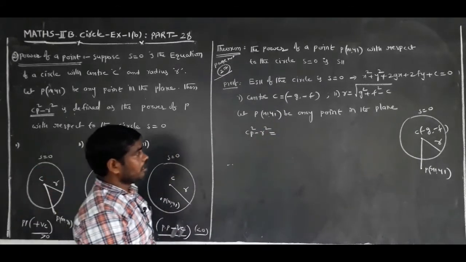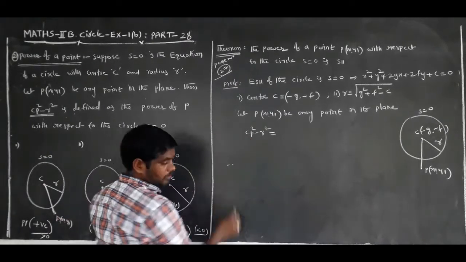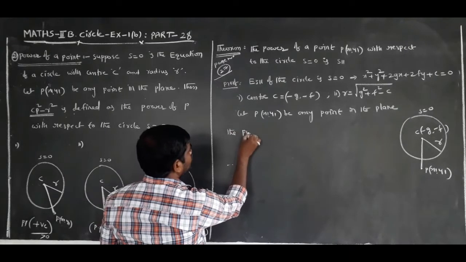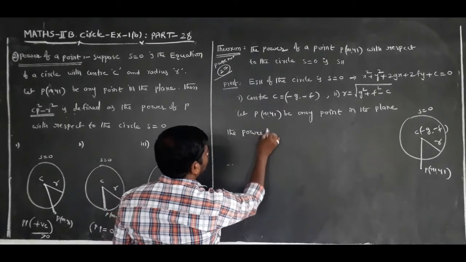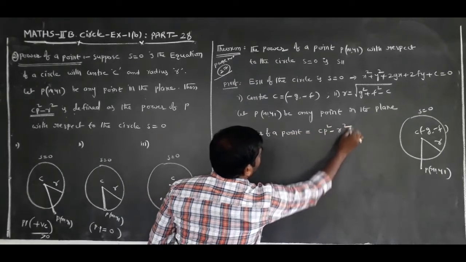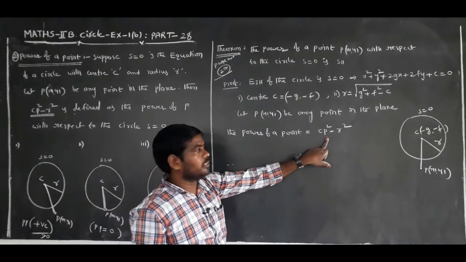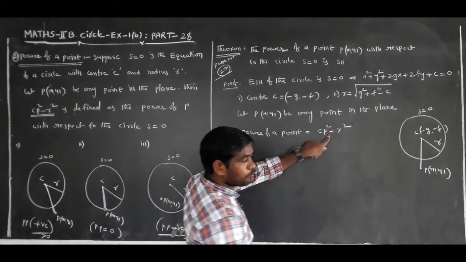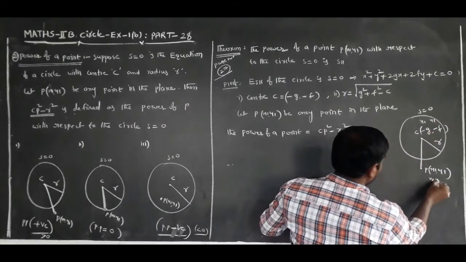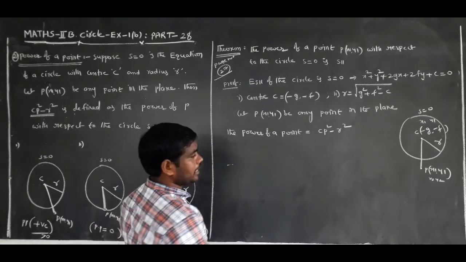The power of a point is equal to CP square minus r square. CP means the distance between the two points C and P. Let C be the point (x1, y1) and P the point (x2, y2).